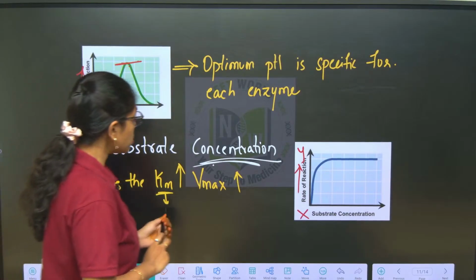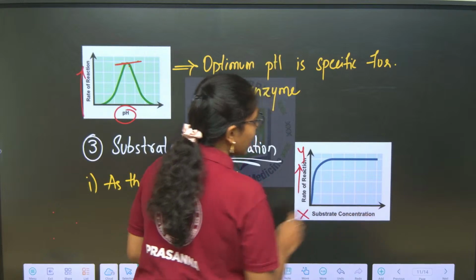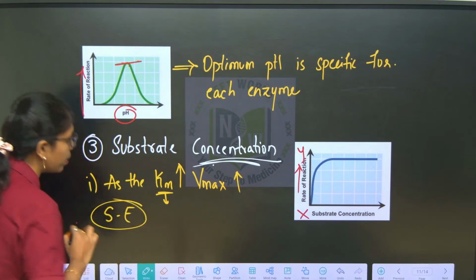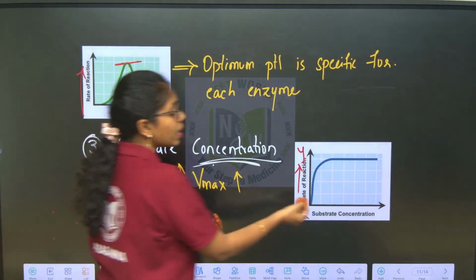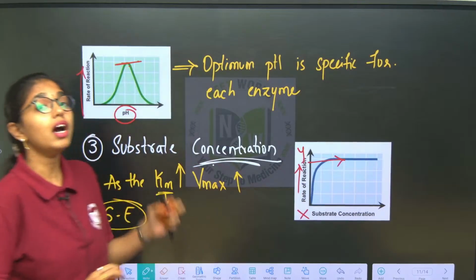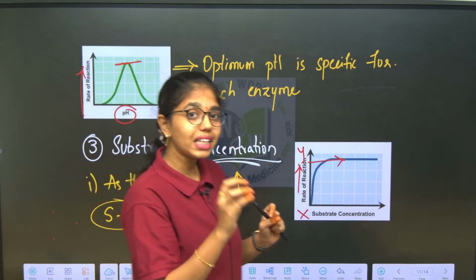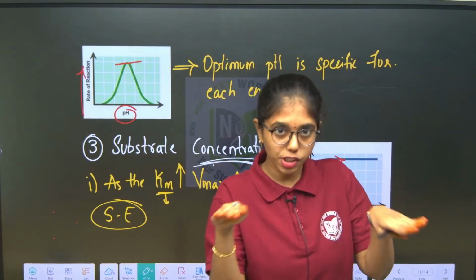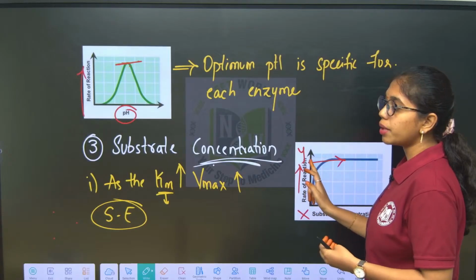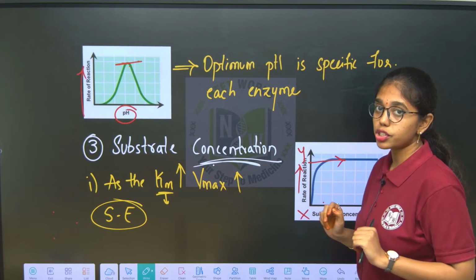But once the substrate got saturated with the enzymes completely, then even if you increase the substrate level, there will not be any change in the velocity or the rate of the reaction of the enzyme.